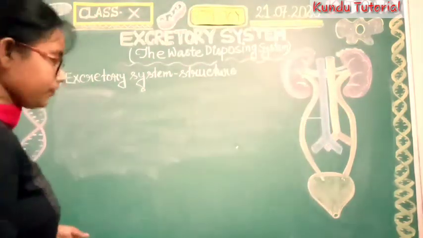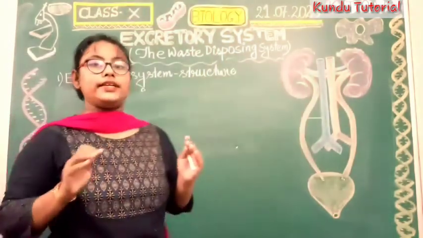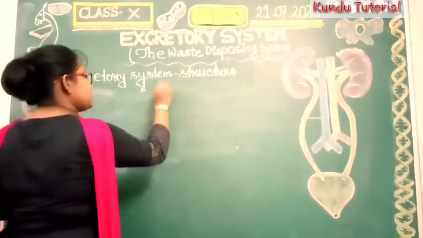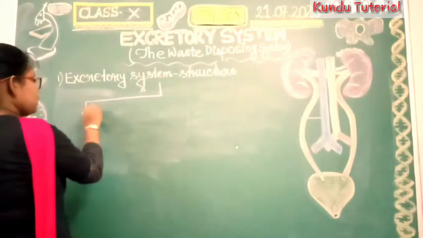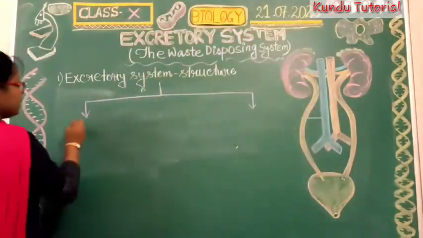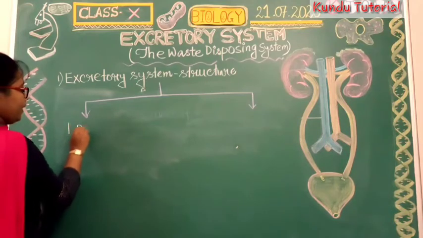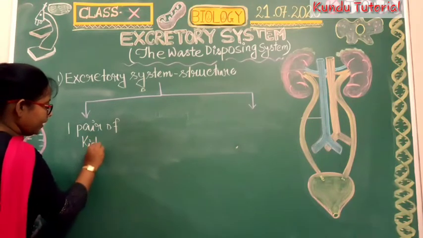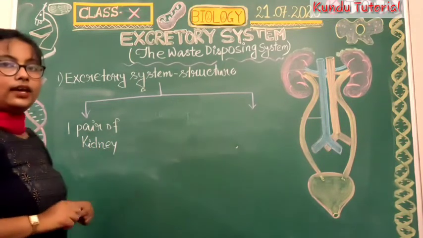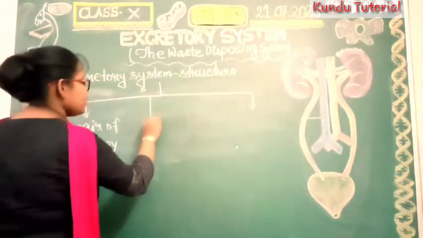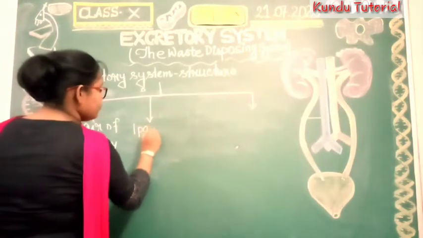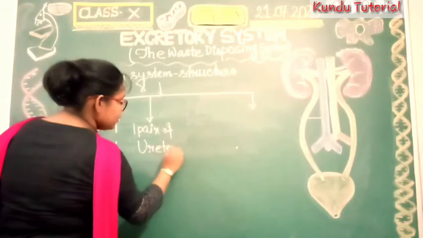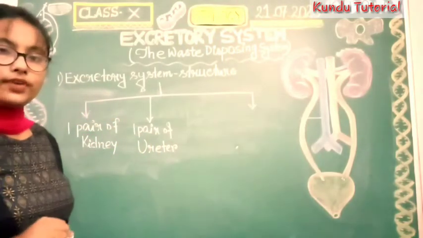So we know that if we open the excretory system like this, we can see the system. The excretory system is mainly composed of one pair of kidney. Next, one pair of ureter will be there.